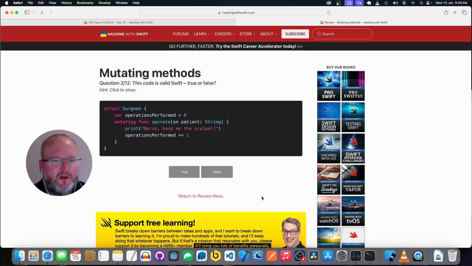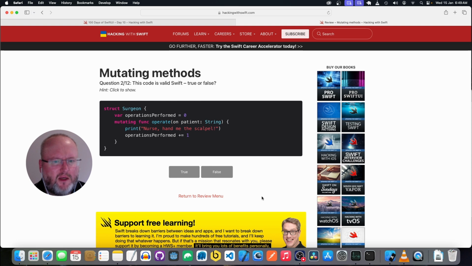Okay, we have the struct Surgeon, the property operationsPerformed equals 0, which is an Int, and a mutating func operate, and it takes in a String, it prints a message, and then increases the operations performed.